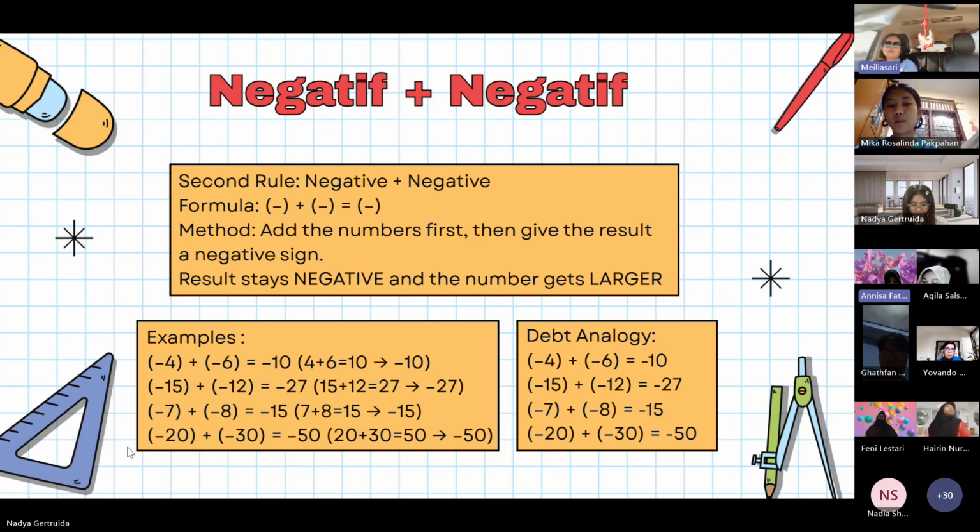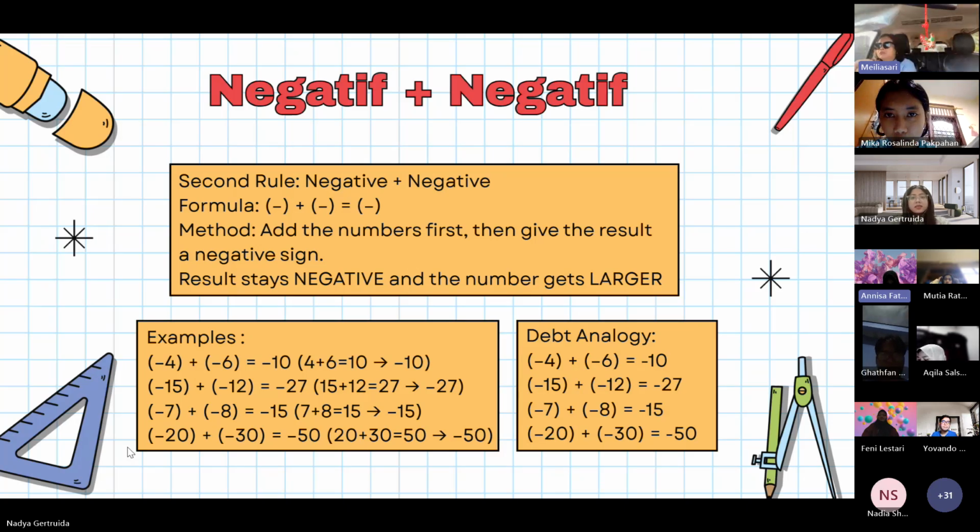7 in debt added to 8 in debt. Total debt is 15. So the sum is negative 15. 20 in debt added to 30 in debt is 50. Total debt is 50. So the sum is negative 50. So the point, debt added to debt results in bigger debt.